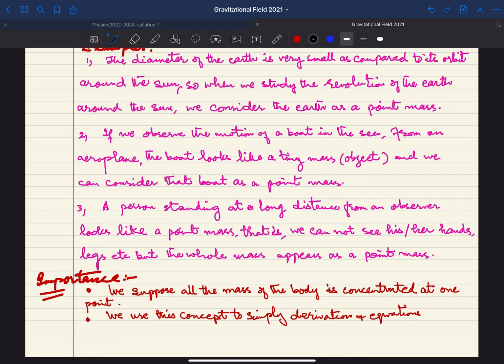We suppose all the mass of the body is concentrated at one point. So if you are considering the earth as a point mass, then you consider that the whole mass of the earth is concentrated at the center. This will actually help you to simplify the derivations or equations when you are going to derive the concepts of gravitation. So just to simplify the derivation or equations, you are considering this concept of point mass.